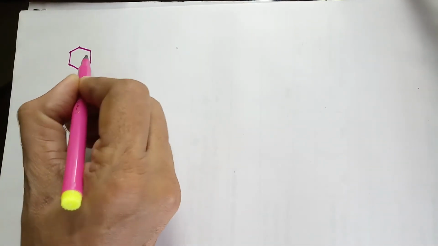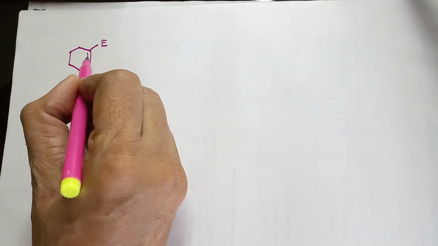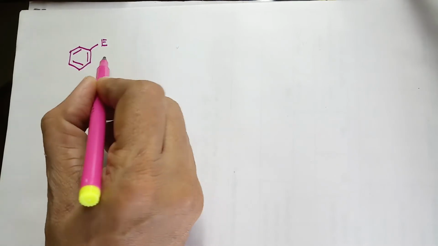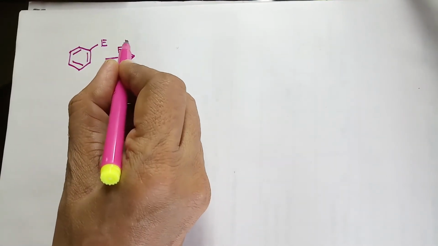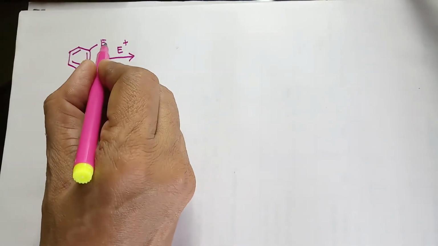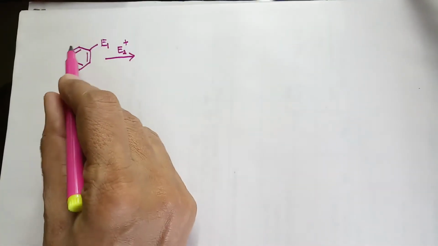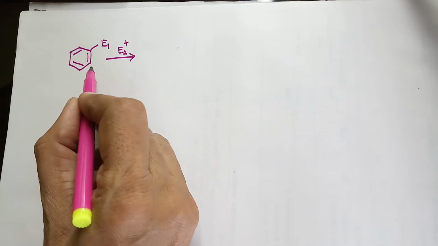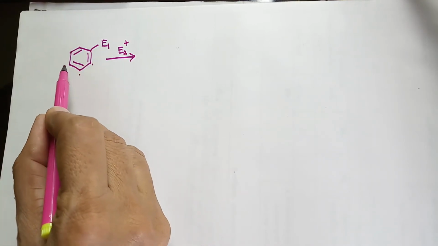However, when monosubstituted benzene is subjected to further electrophilic substitution reaction, the orientation of the second electrophile is decided by the previous electrophile. So if this is, we can call it E1 and E2. There is a similar reaction, attack of the electrophile. The possibilities are 3: 1, 2 and 3.